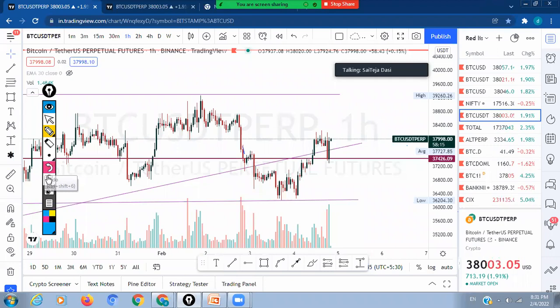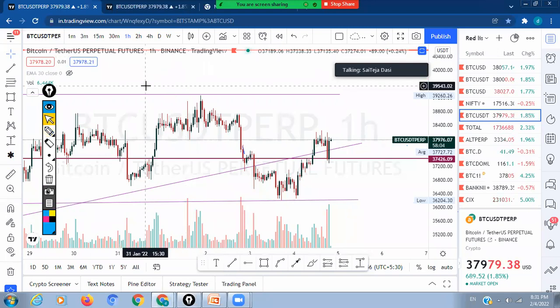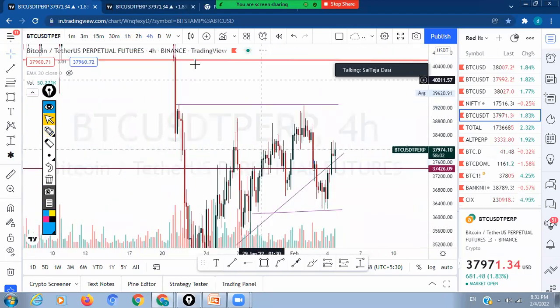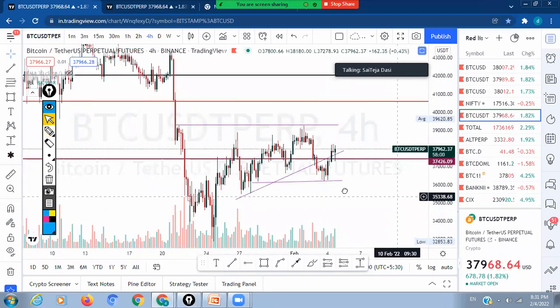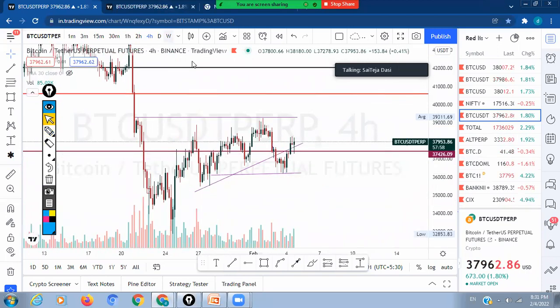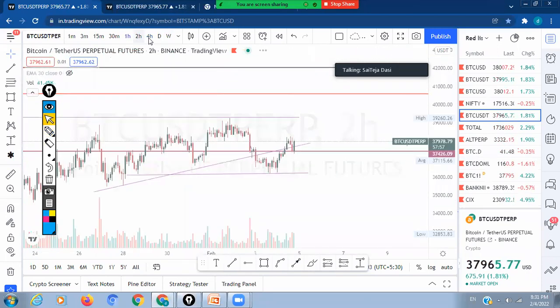So what I am trying to say is that if you are using Binance for futures, then use the BTC USDT perpetual chart of Binance only. Don't use any other chart. Here we have to know the trend now. For knowing the trend, just open BTC and check how the trend was within 1 hour, 2 hour, and 4 hour.